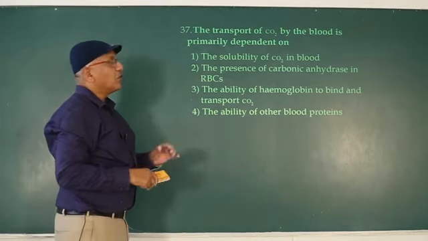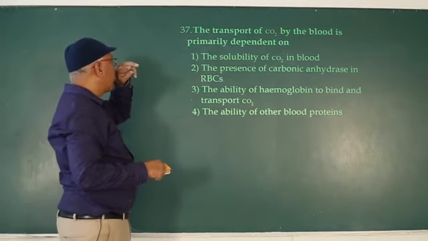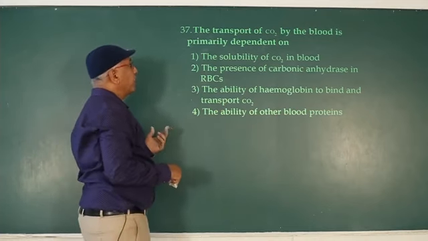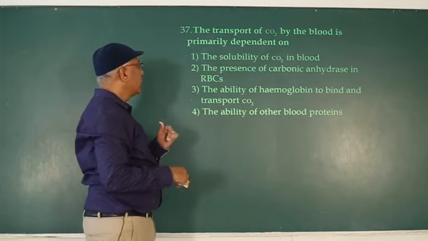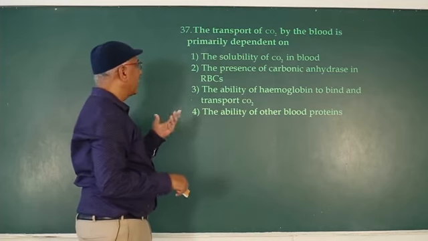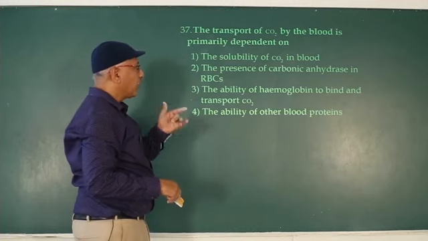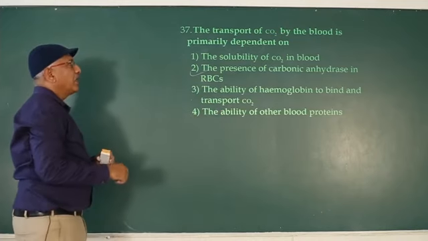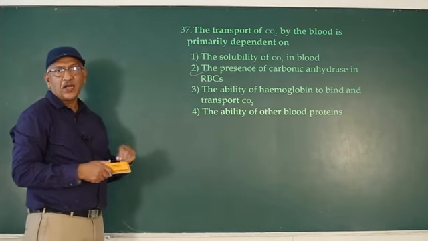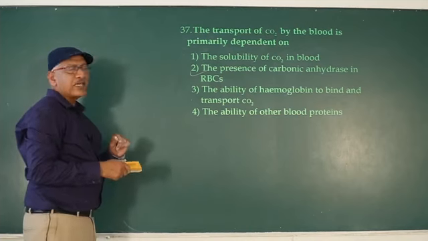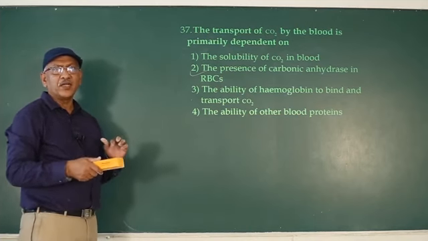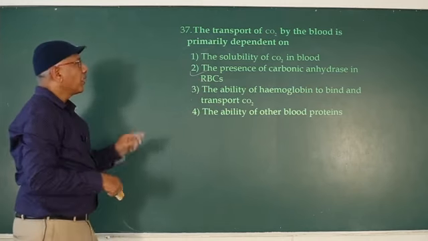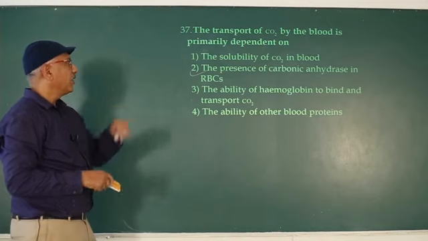The transport of CO2 by the blood primarily depends on the solubility of CO2 in blood, the presence of carbonic anhydrase in RBC, and the ability of hemoglobin to bind and transport, mainly because carbon dioxide is transported in the form of bicarbonate. In the presence of carbonic anhydrase, carbonic acid dissociates into hydrogen cation and bicarbonate. So the answer is 2, the presence of carbonic anhydrase in RBC.